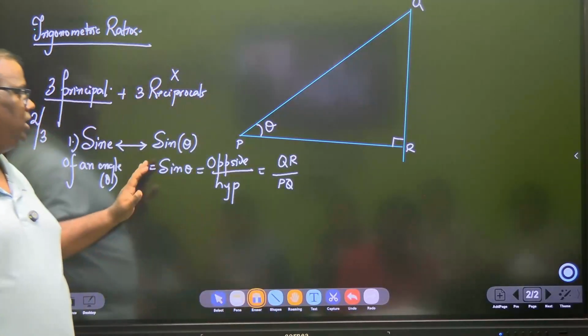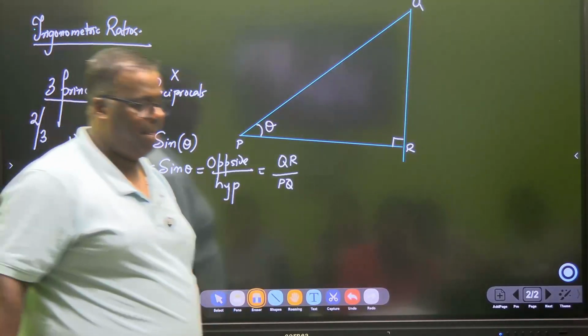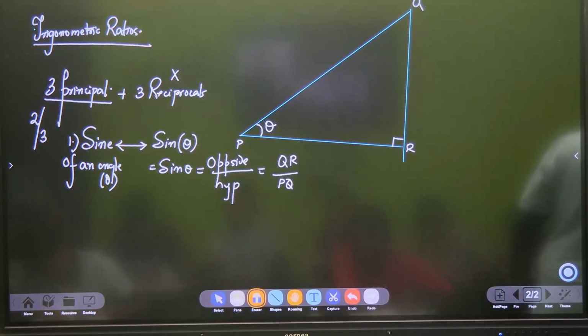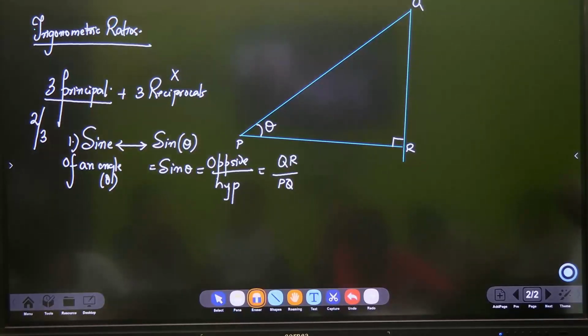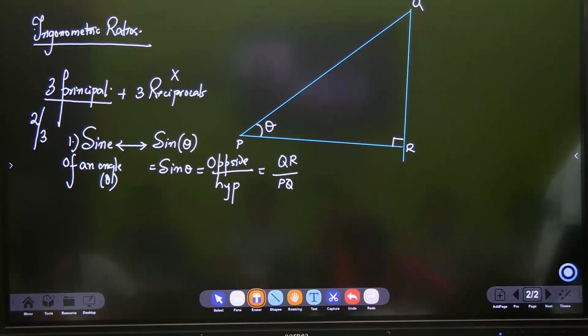So this is called the sine ratio. Sine of an angle is said to be the opposite side by hypotenuse. Now why do we need it? Because when we do work formula and work problems, advanced problems, at that time understanding of this is very, very required, though you will not handle sine in grade 9. Okay? Clear?